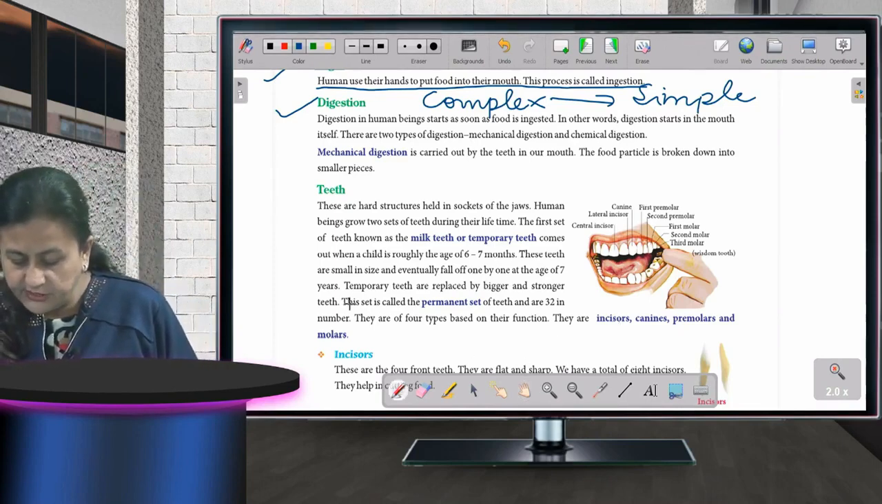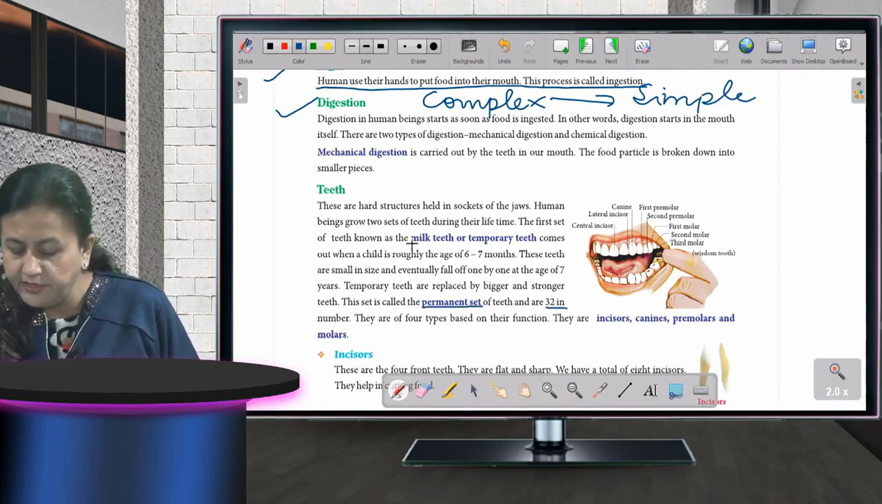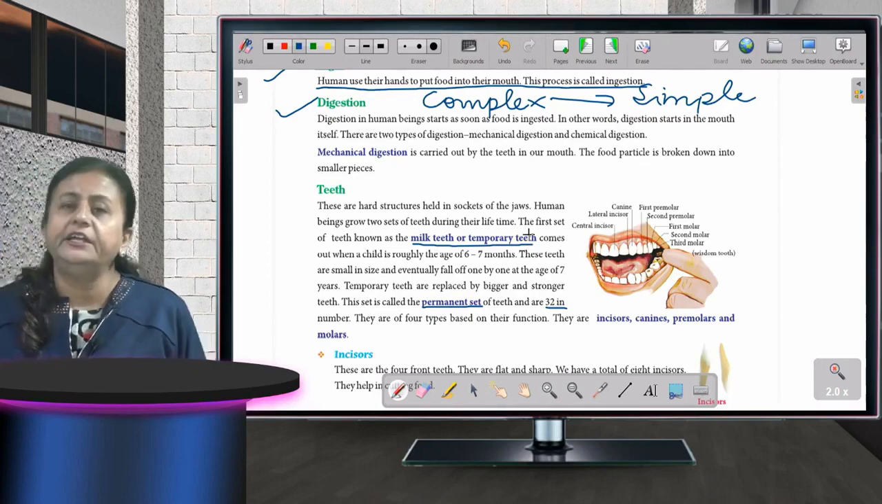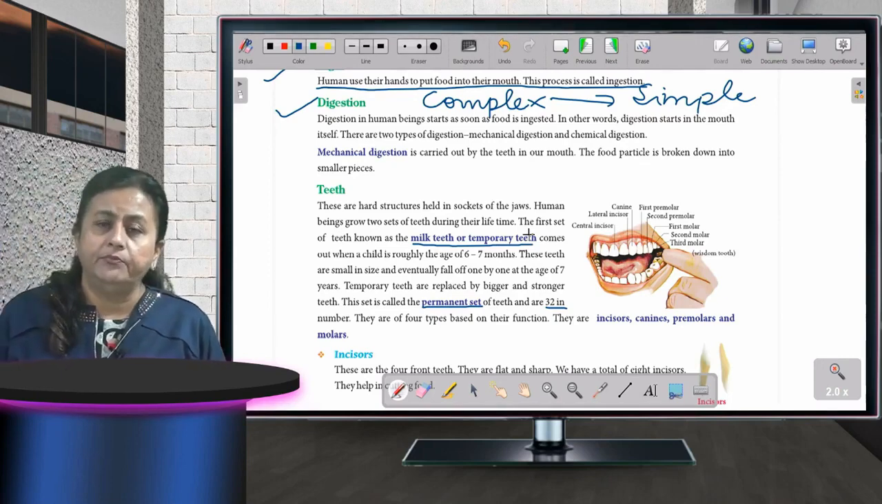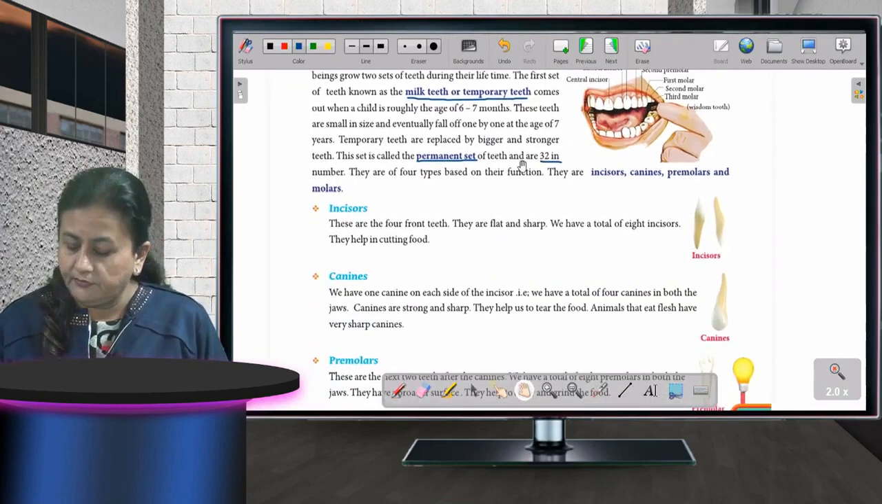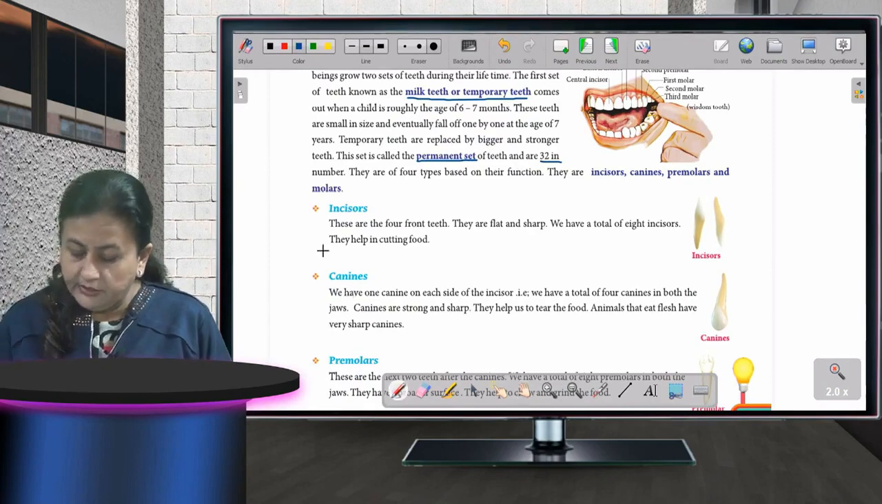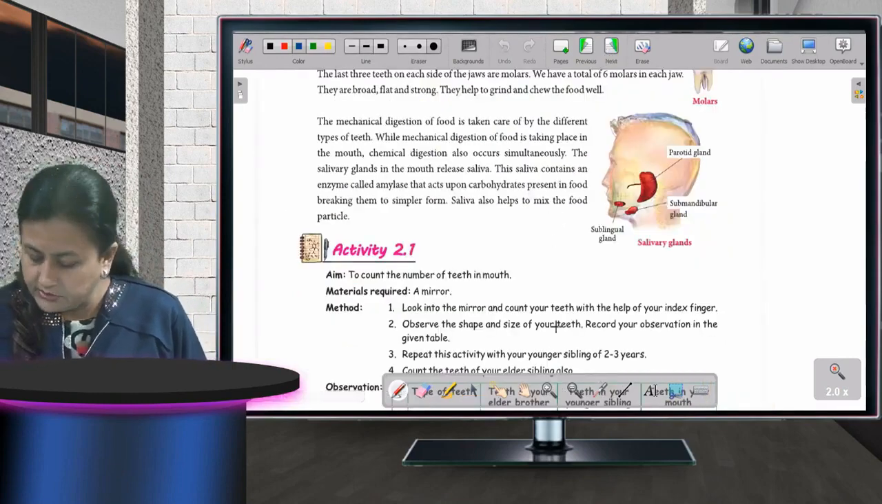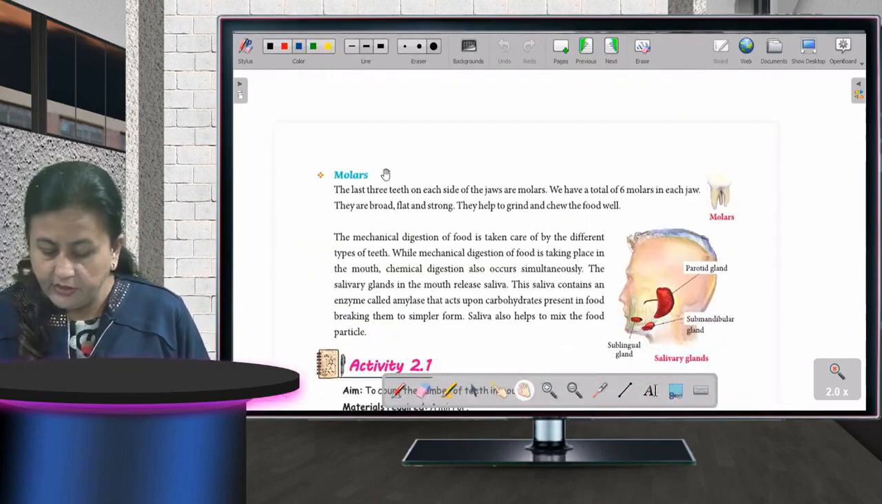Now see, you can see permanent teeth, 32 in number, and milk teeth are also known as temporary teeth. Now there are different types of teeth in a mouth. There are incisors, canines, premolars and molars. What are they? All the four.